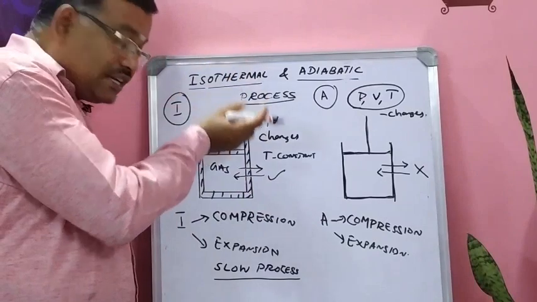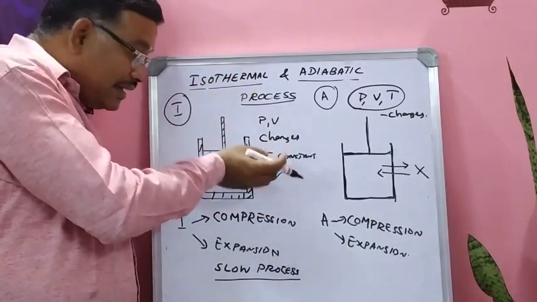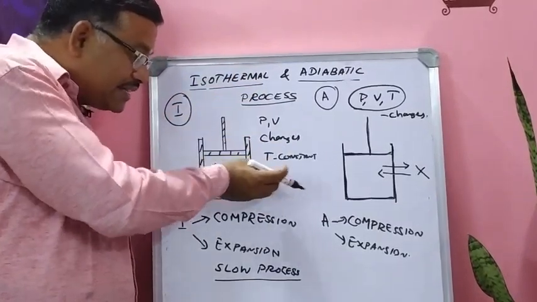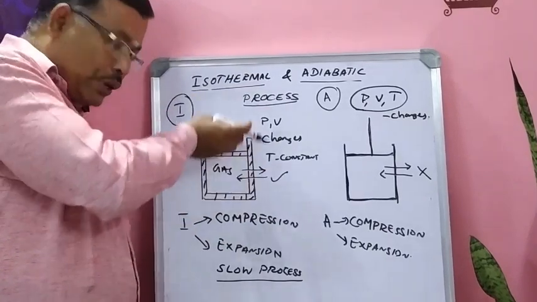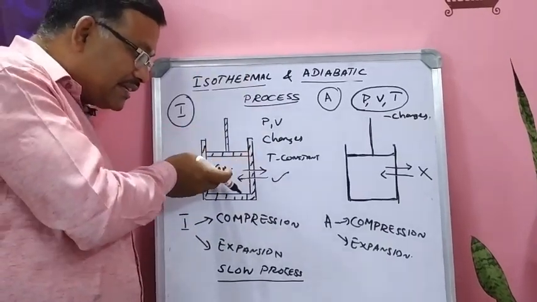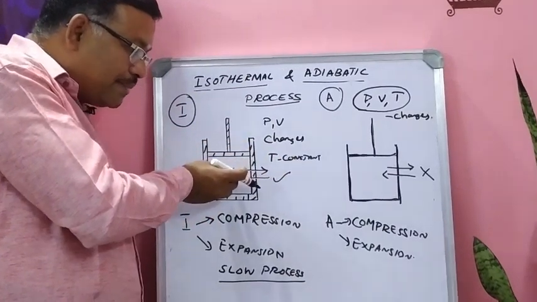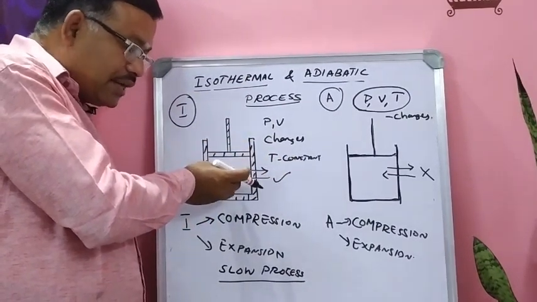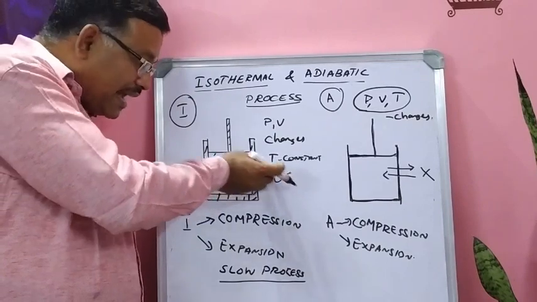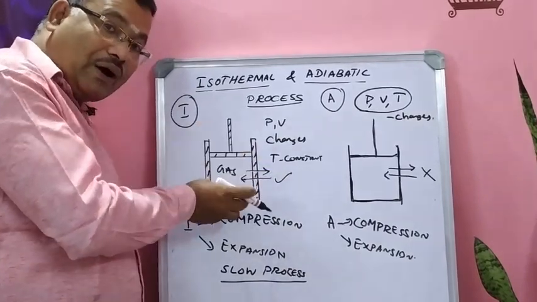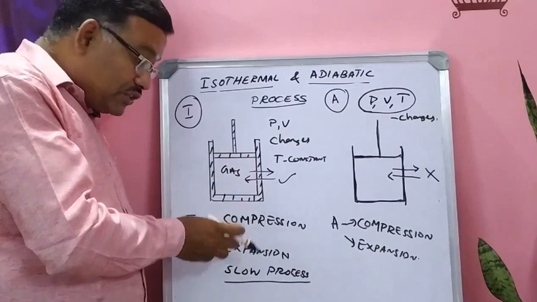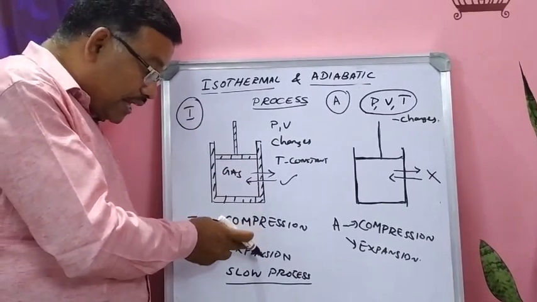When it expands, the temperature goes on decreasing. That decreased temperature is taken from the surroundings. So in compression, the excess temperature is given to the surroundings. In expansion, the shortage is taken from the surroundings. So anyhow, the temperature remains constant in isothermal compression and also in expansion.